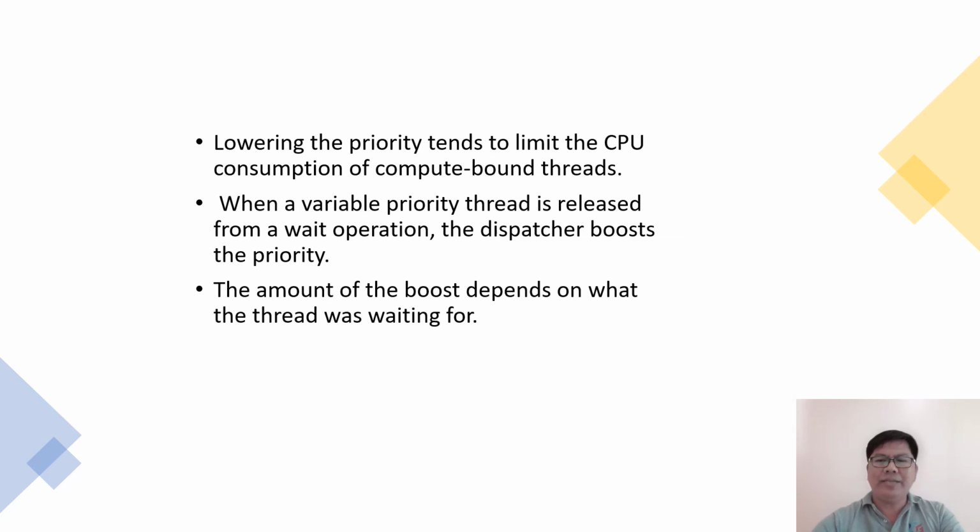This strategy tends to give good response to interactive threads that are using the mouse in Windows. It also enables input-output bound threads to keep input-output devices busy while permitting compute-bound threads to use spare CPU cycles in the background. This strategy is used by several time-sharing operating systems, including Linux.